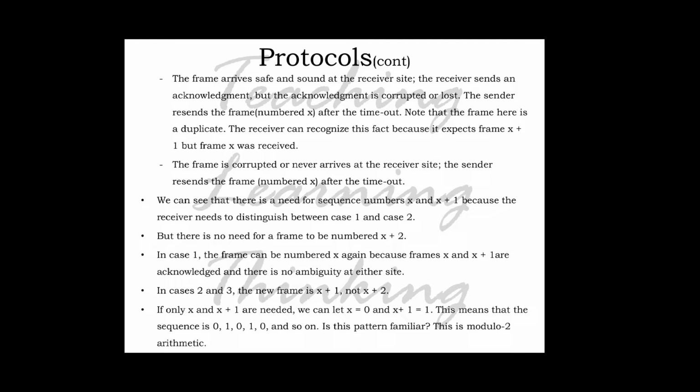So if only x and x plus 1 are needed, we can let x equal 0 and x plus 1 equal 1. This means that the sequence is 0, 1, 0, 1, 0 and so on. This is modulo 2 arithmetic.